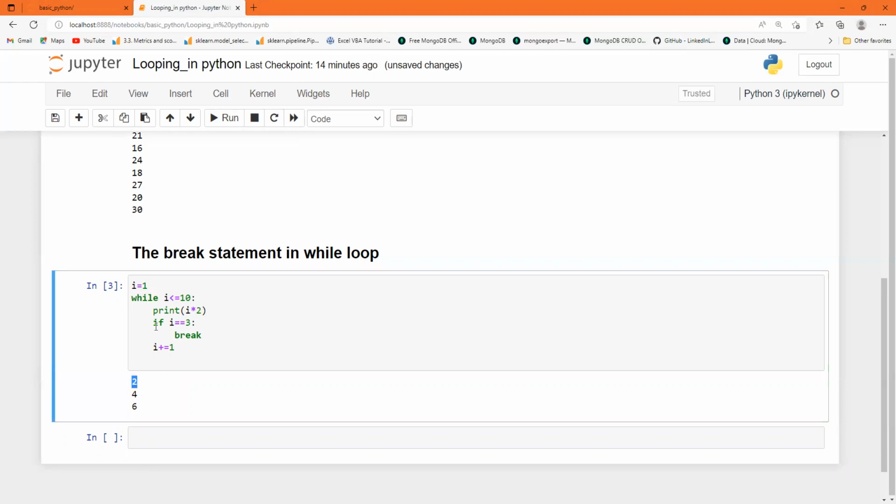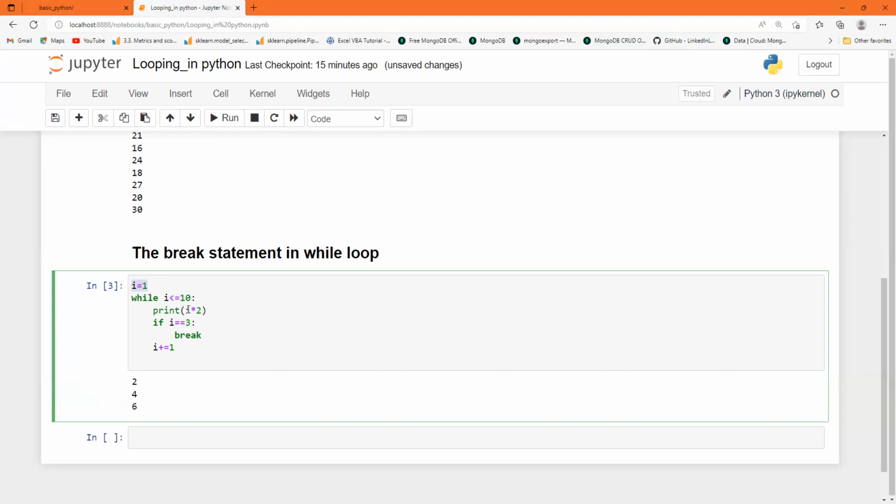And it will again check if I equal to 3. Is 1 equal to 3? No, 1 is not equal to 3. It will not break, so it will not go inside the if condition. It will go to I plus equal to 1. Initially the value of I is 1, now the value of I will become 1 plus 1, that is 2. So here the value of I is 2 now.